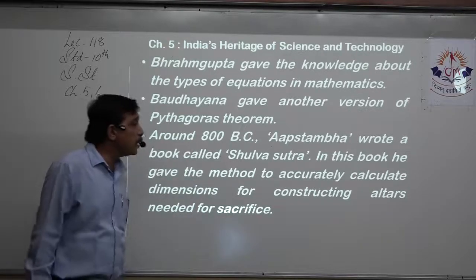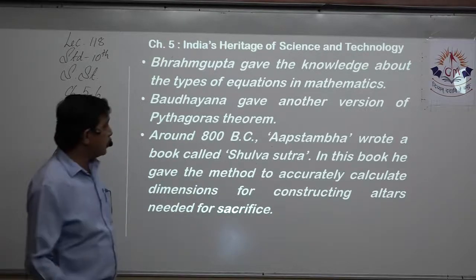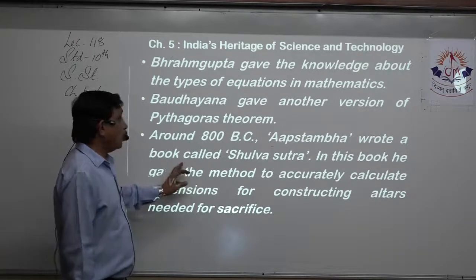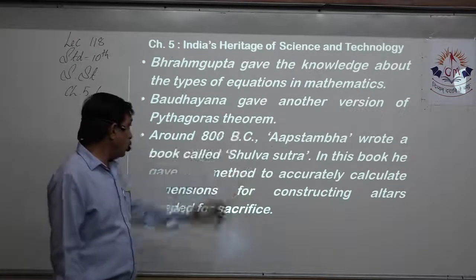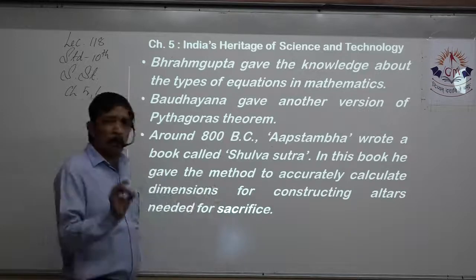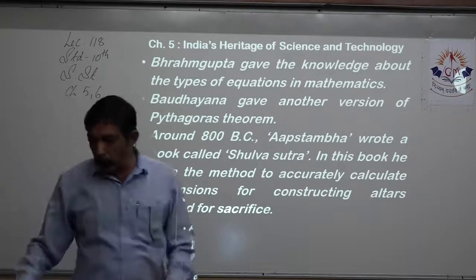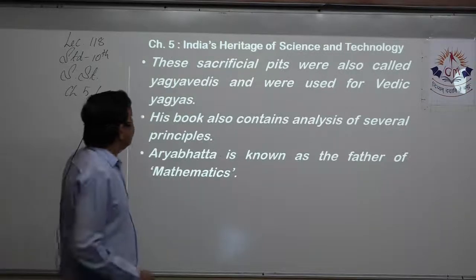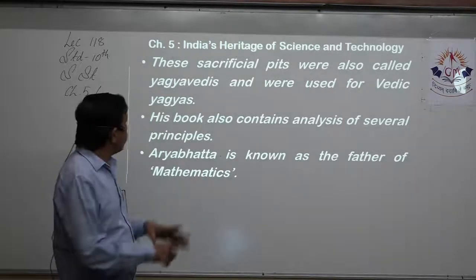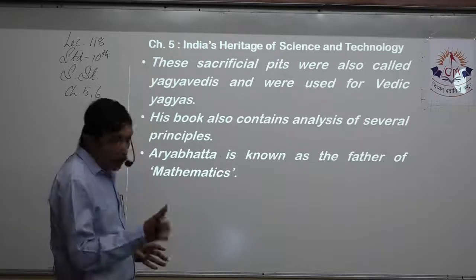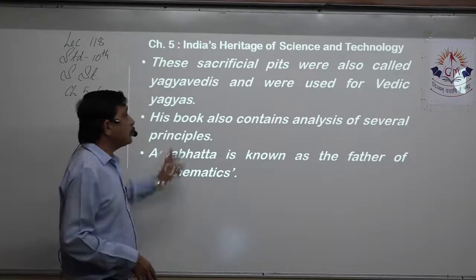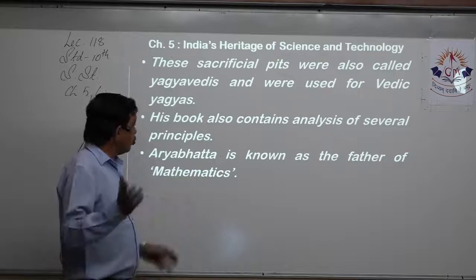Around 800 BC, Apastamba, the mathematician, wrote a book called Shilva Sutra, in which he gives the method of accurately calculating dimensions for constructing altars needed for sacrifices. These sacrificial pits were called Yagnavedis and are used for Vedic purposes. His book also contains analysis of several principles.